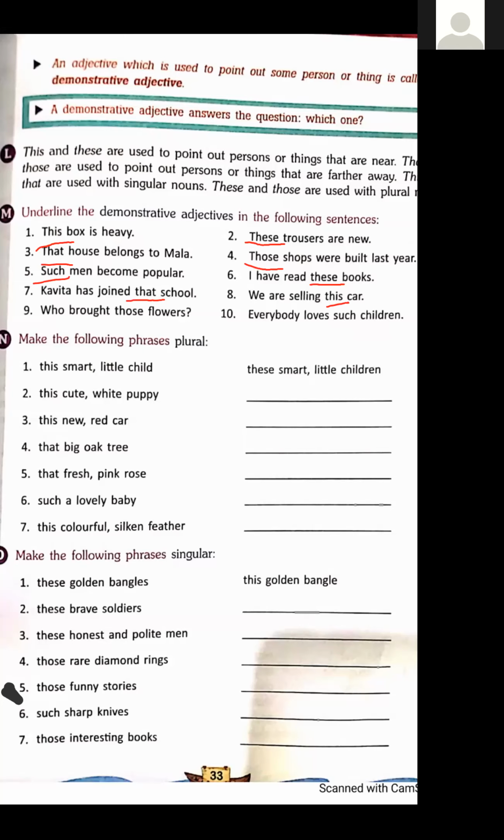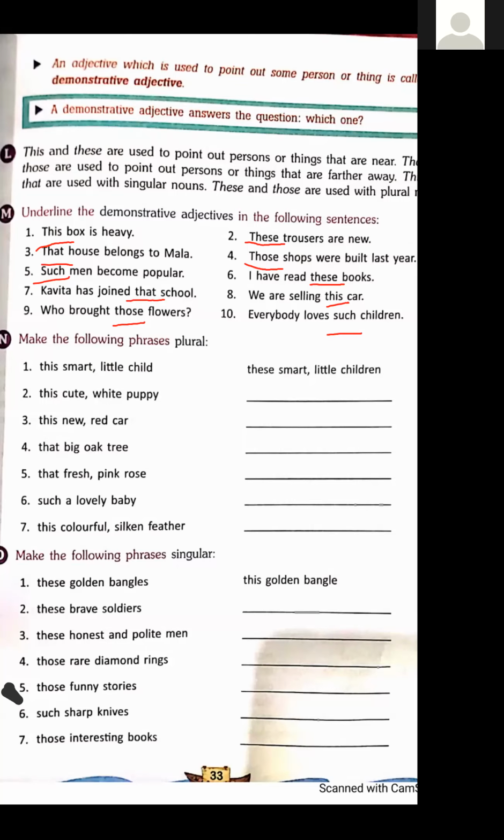Car is singular, so we are using here this. In ninth sentence, who brought those flowers? Those is a demonstrative adjective here. In the last sentence, everybody loves such children. Such is a demonstrative adjective.